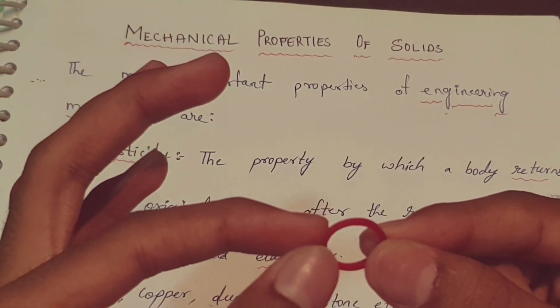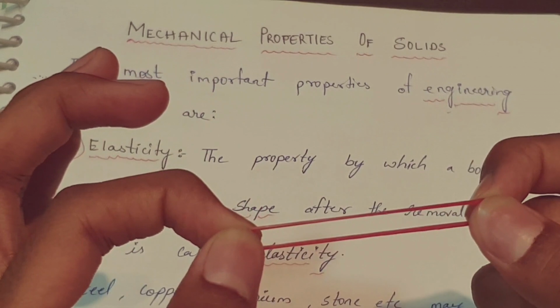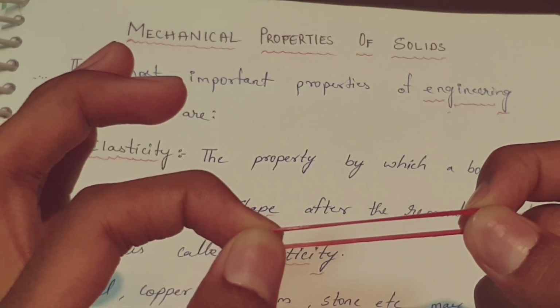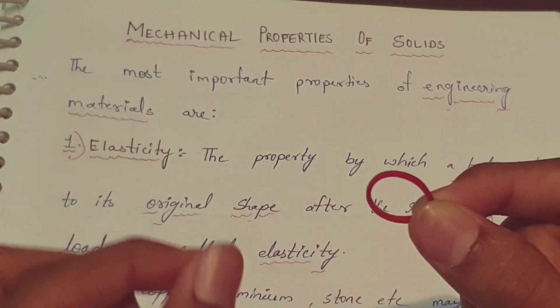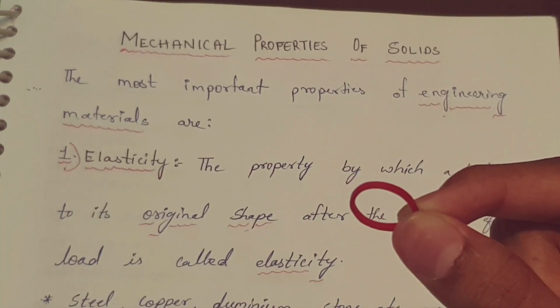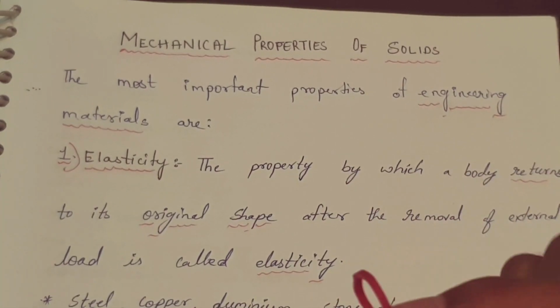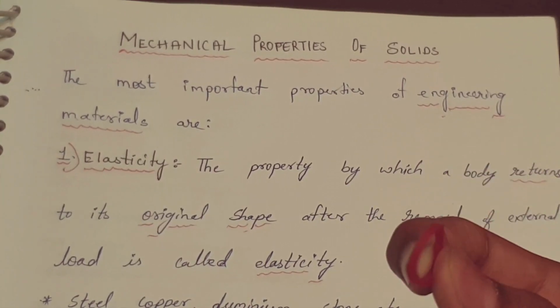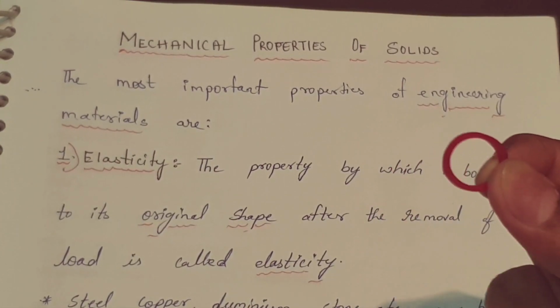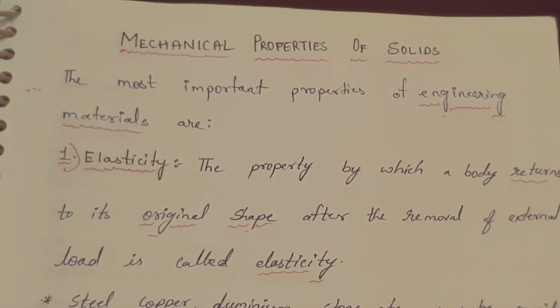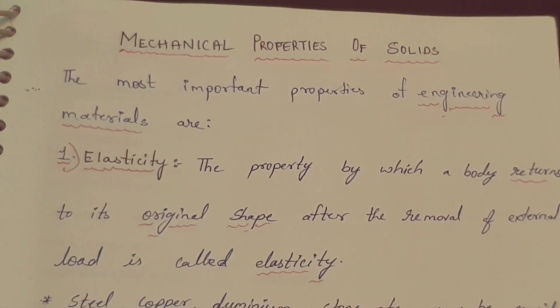When we apply the external load, it gets stretched. When we remove it, it regains its original position. So we can say that the rubber band has elasticity. This material has elasticity. So that is known as elasticity.